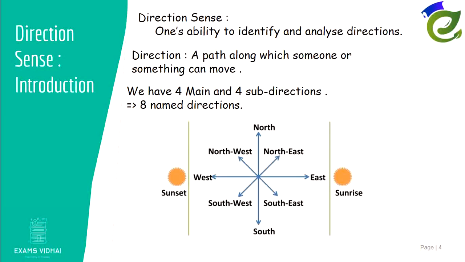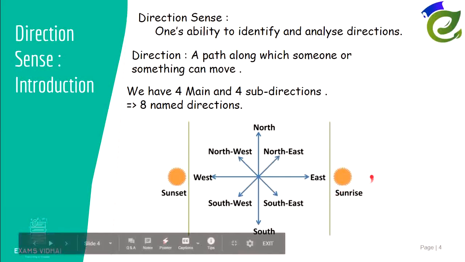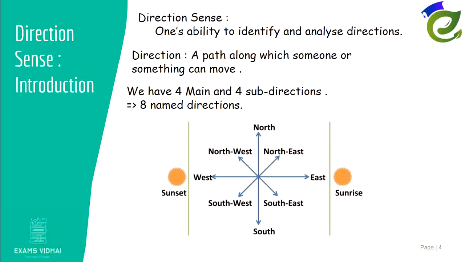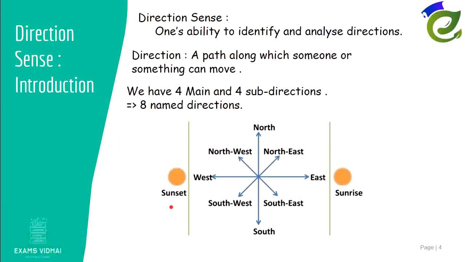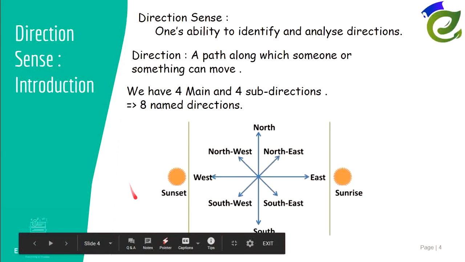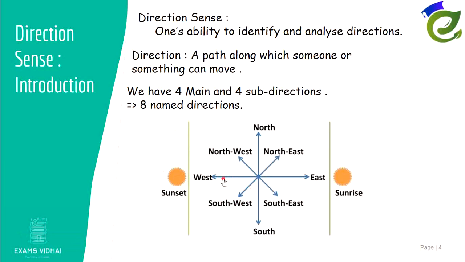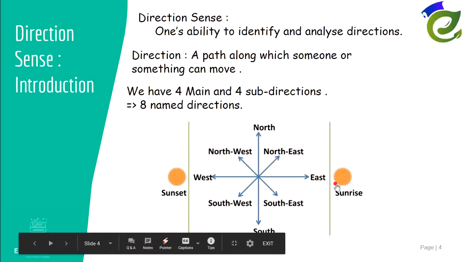Also, along with this, there is one point I would like to tell you guys. Always, sun rises in the east and sun sets in the west. Now, when does sun rise? Sun rises in the morning. So every time in the morning, you will find the sun in east direction. And then when does sun set? Sun sets in the evening. So every time during evenings we will find sun in the west direction. This is one important point to remember.